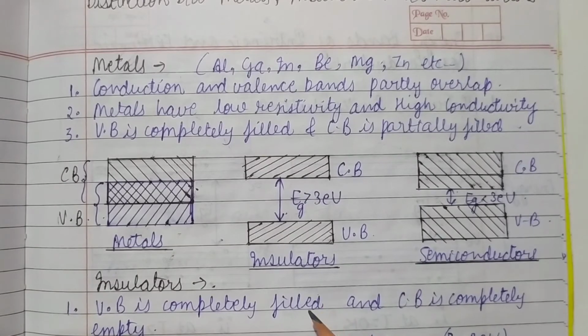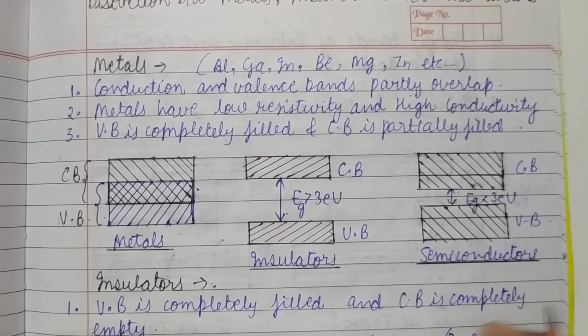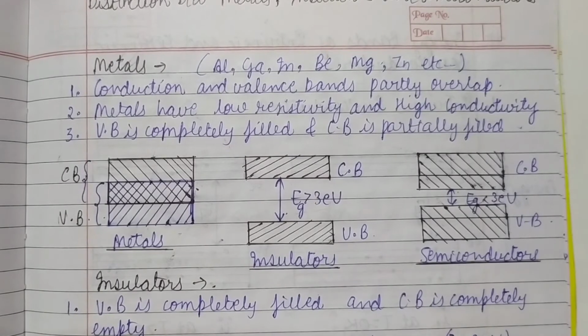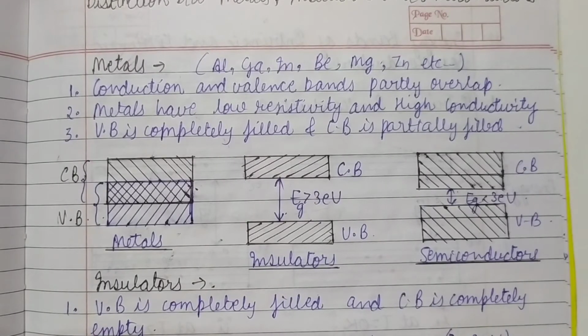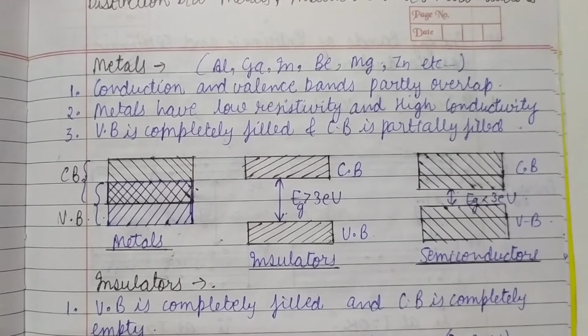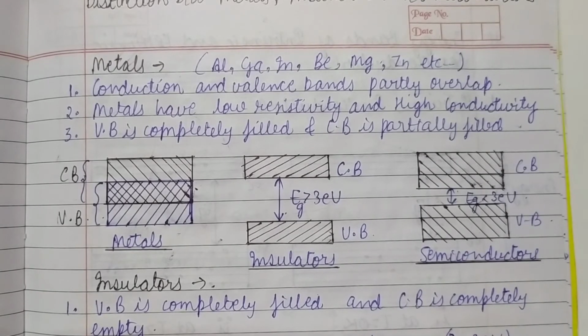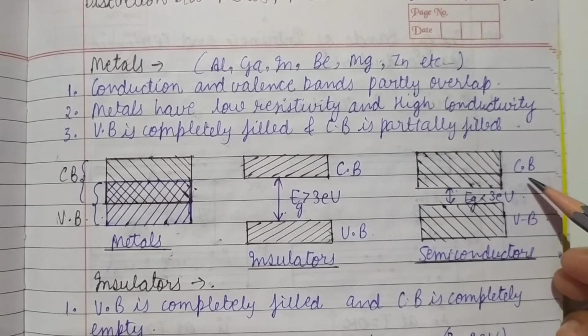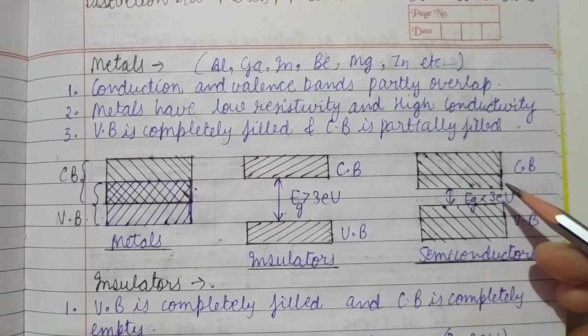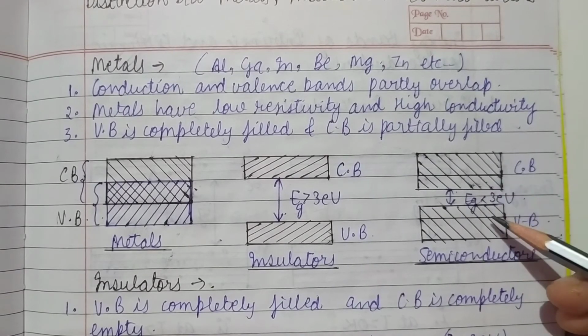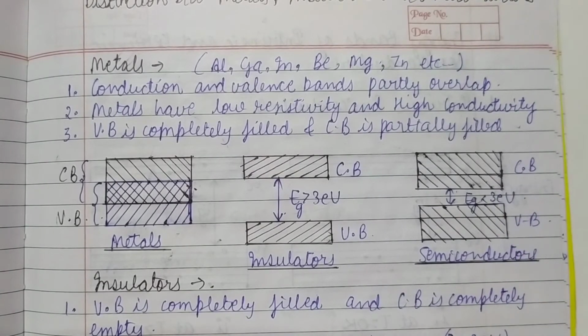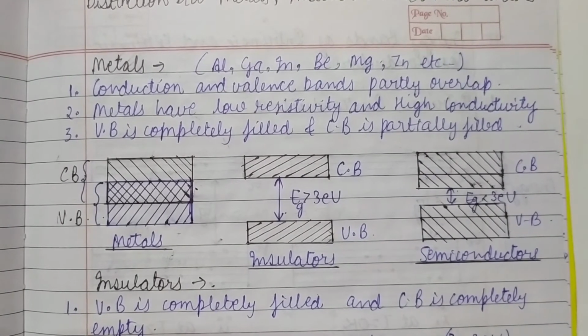Now let us discuss what are semiconductors. As we already know from the layman definitions also, semiconductors are the substances which lie in between the metals and insulators. Okay, so we can say that semiconductors are the substances in which the energy difference between the conduction band and the valence band is very small. There is a band gap, but it is small.